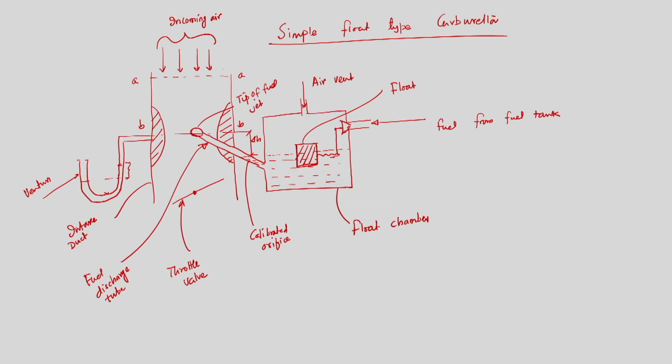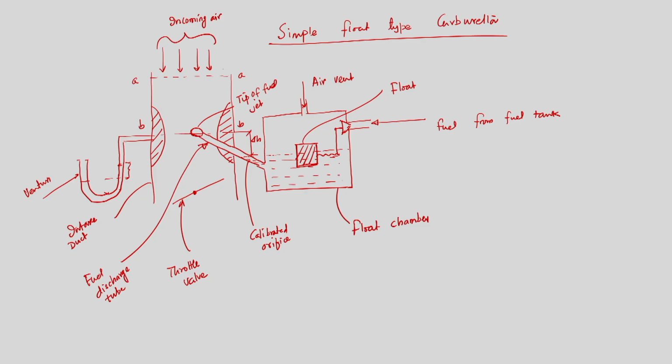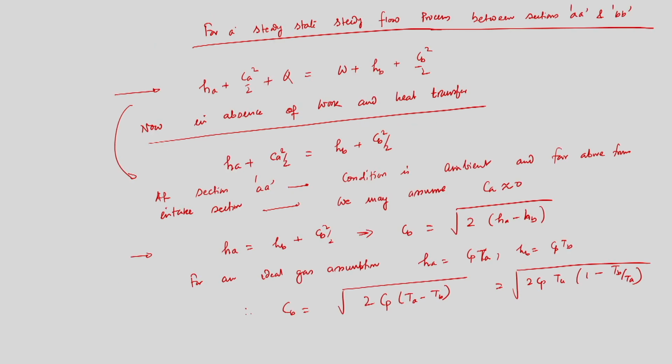I know the temperature of air at section A because it is ambient condition, but we have to calculate the temperature at point B. If I attach a U-tube manometer at section BB, with one side at ambient and the other side connected to the middle of section BB, then we can calculate the pressure. So we can calculate the pressure at section BB by only attaching our U-tube manometer, because one side of it is atmospheric pressure. Fine. So we have calculated CB.